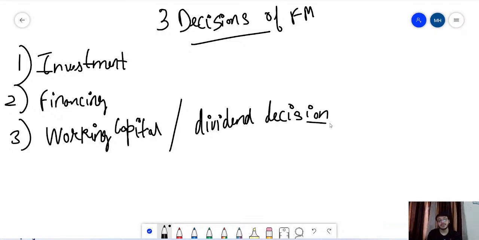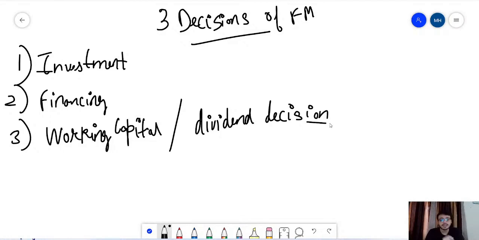So again, investment decision basically involves any kind of investment that you are doing for the purpose of future returns. These investments can be both short-term and long-term. Firstly, let's understand the difference between them. Short-term investments basically means investments from which you are expecting a return in less than 1 year.